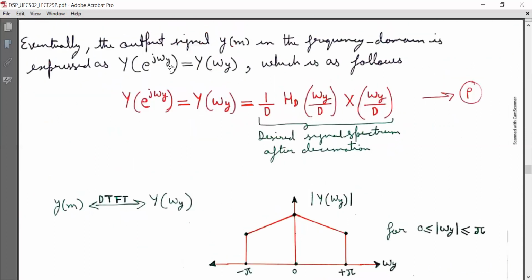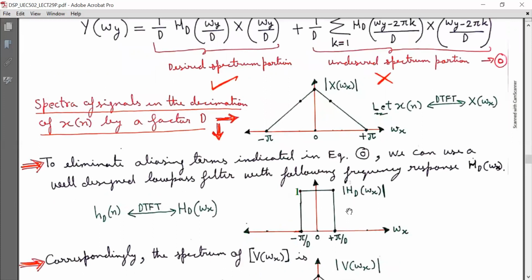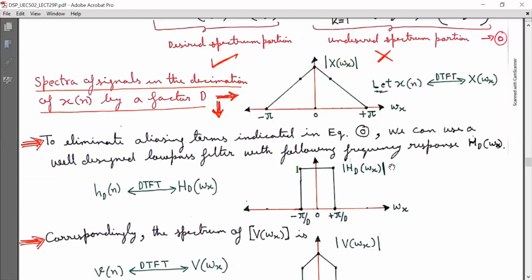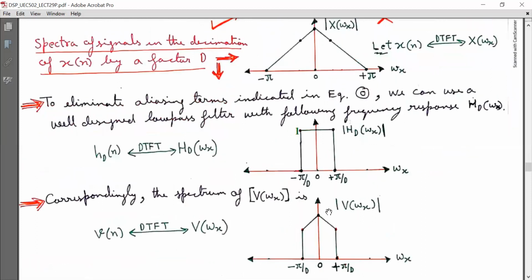Now eventually the output signal ym in the frequency domain is expressed as, now look at this once more in this equation. This was the undesired spectrum portion, and due to the action of this low pass filter, this undesired spectrum gets eliminated. That is why I have marked a cross mark here. That is, this will be eliminated because of the action of the low pass filter that will eliminate the frequency components of X omega x from pi by D to pi in the frequency range.